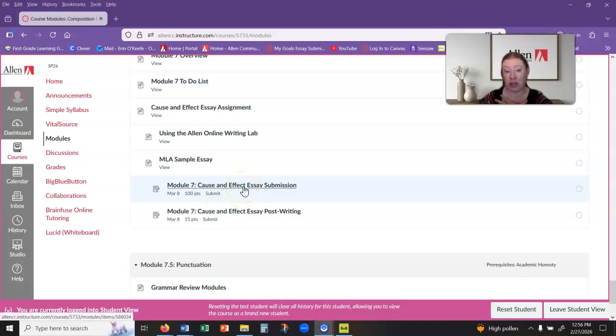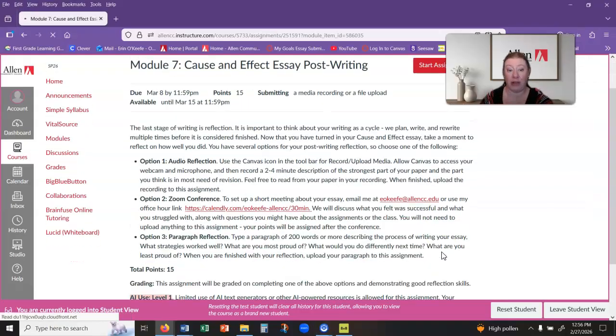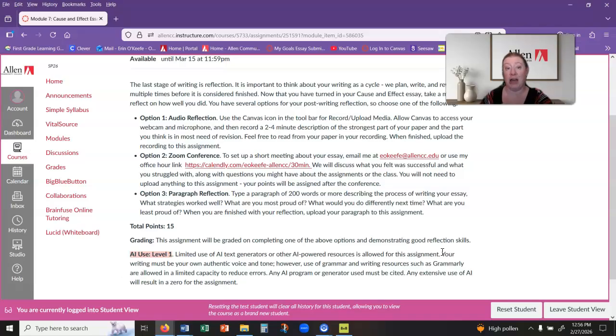You'll turn in the essay here, and then you have that post-writing assignment, which asks you to reflect on your writing of your essay. How well did you do? What were some things that you are proud of? What are you going to do differently? What are some issues that you came up with? You can either write it out in paragraph form, do an audio or video reflection where you record yourself talking about it, or actually set up a conference with me.